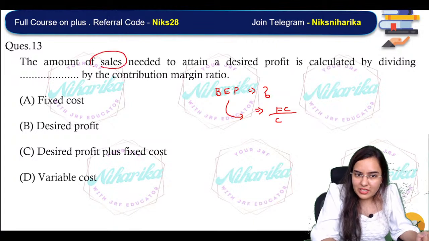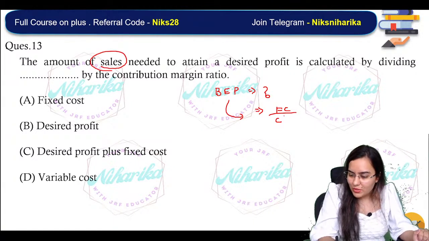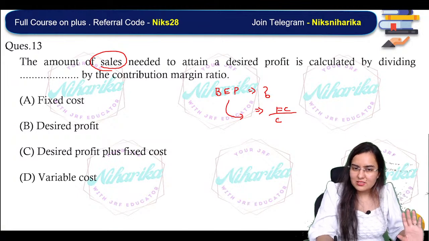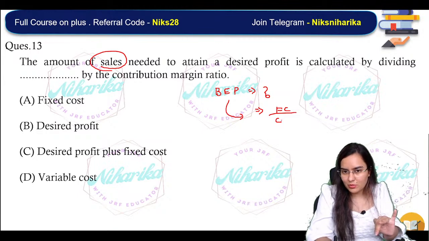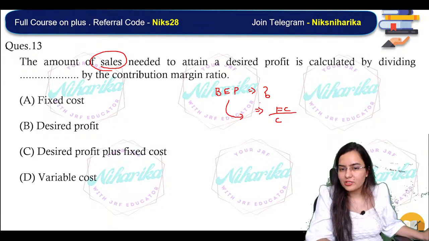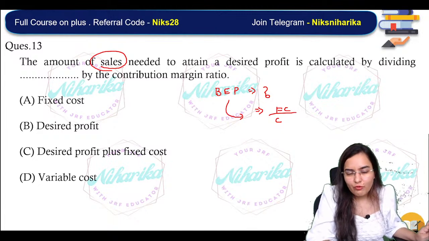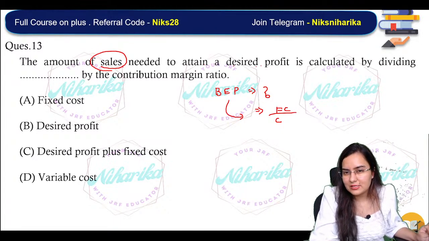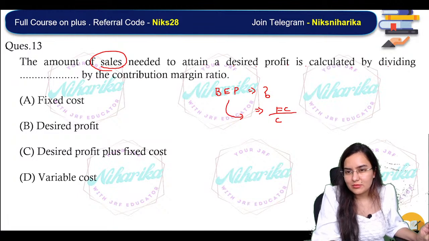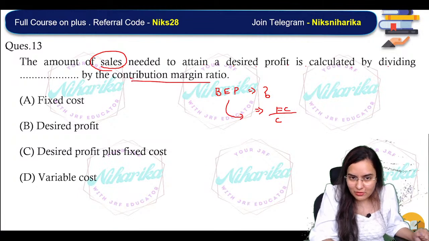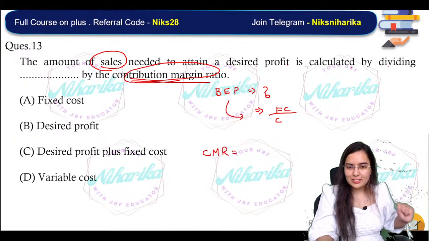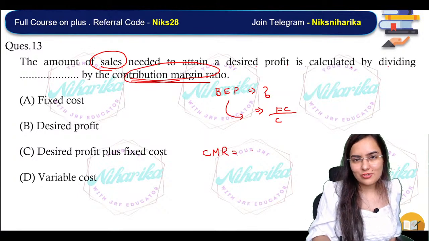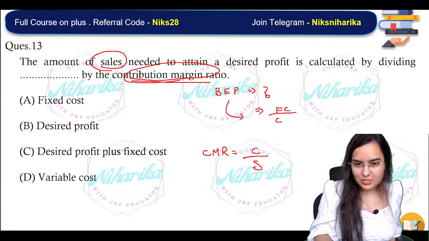The amount of sales. Contribution is basically equal to sales minus variable cost. But in the question, break-even point is not even written. We need to find out the sales needed to attain a desired profit, calculated by dividing what by the contribution margin ratio. So basically, we have a contribution margin ratio. Can anyone tell me the formula for contribution margin ratio? Is it contribution upon sales into 100?